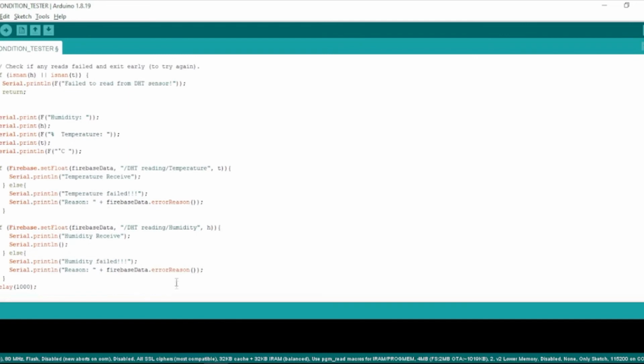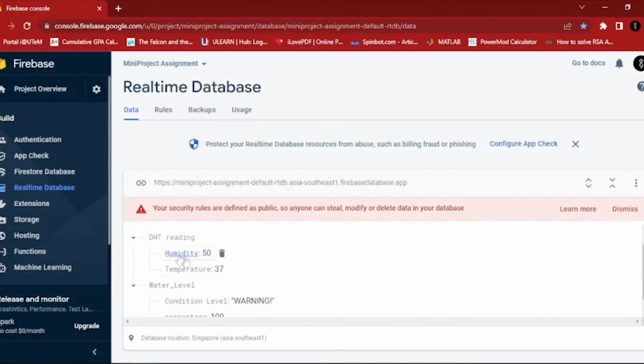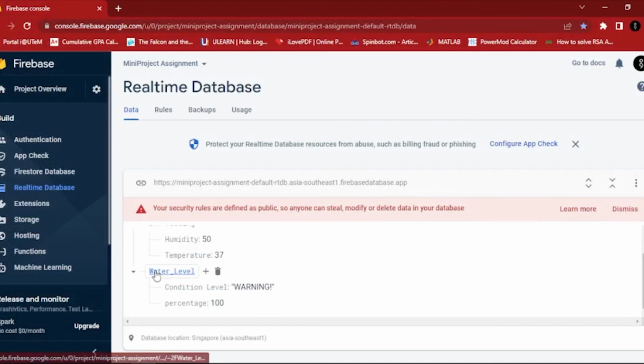If you run this one, it will automatically display in the Firebase. So it will show the DHT reading, humidity, temperature, and also the water level, the condition level, and also the percentage. This here is the water level.